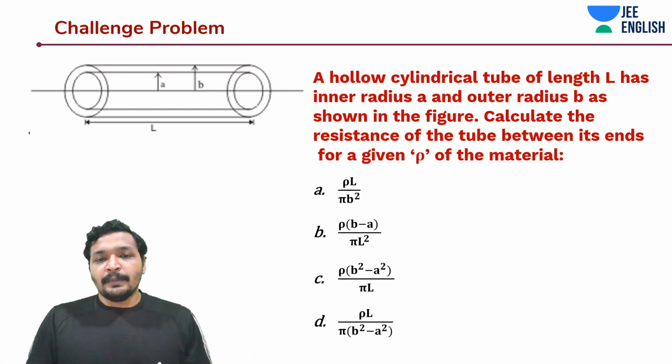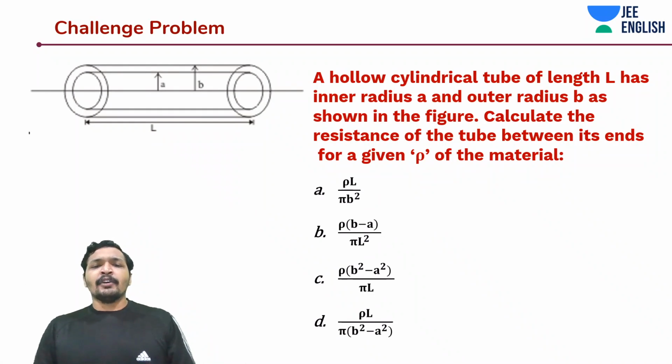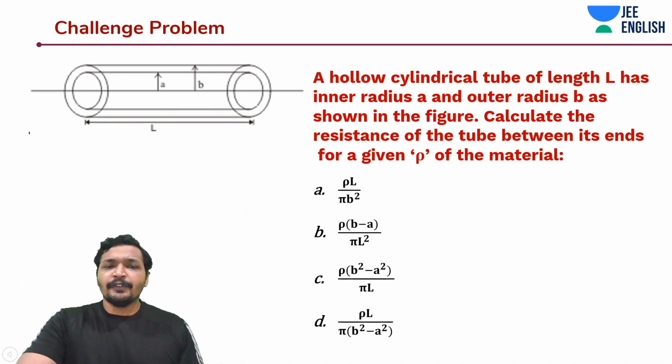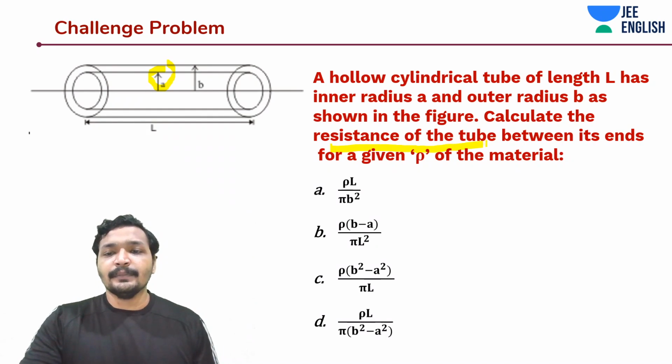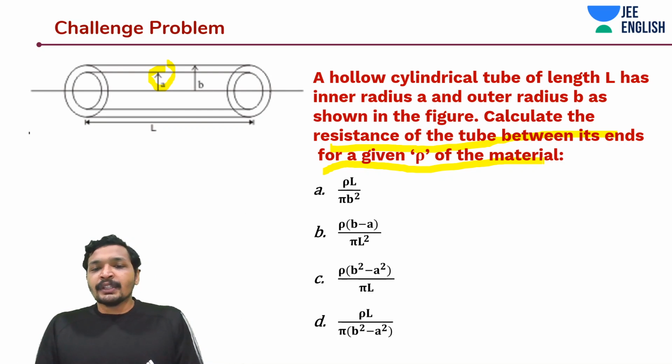Now, let's get into the next problem. This is somewhat of a theoretical problem. You are given a diagram. It's a hollow cylinder of length L and it has an outer radius B. This entire part is hollow. The other thing given to you is that the inner radius is A. Calculate the resistance of the tube between its ends along length L for a given resistivity rho. How do you do this, guys?